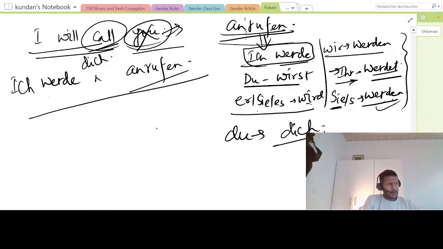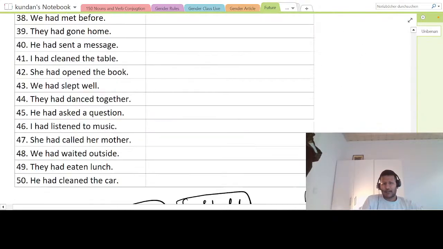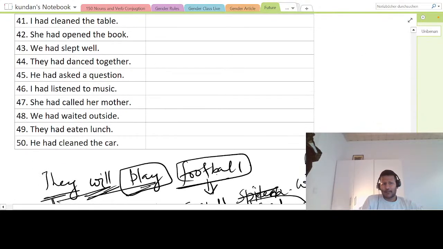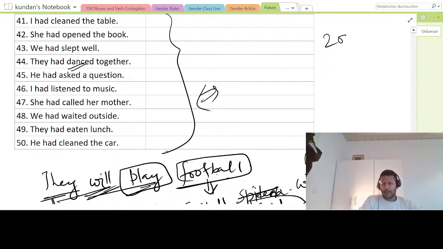So I hope everything was clear till here, okay? And if you have understood everything that I have explained till now, then I'm giving you some sentences, numbers 41 to 50, and you can put them in the chat. Okay, make the sentences and put them in the chat. I will correct them and let you know if you are making any mistake. Okay, you can take support from Google for verbs, but don't try to get everything from there, or otherwise watch my videos where I have explained 200 verbs and it will be clear for you.